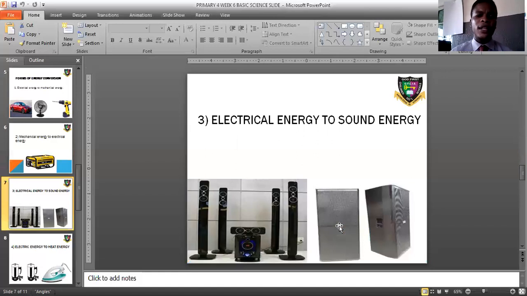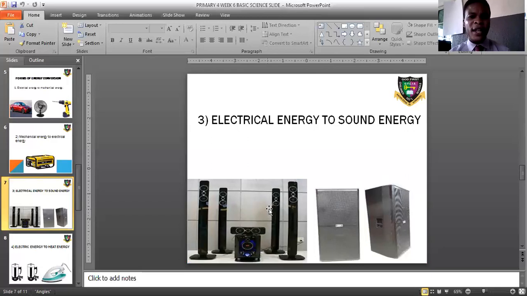Good. Now let's look into another one that says electrical energy to sound energy. How can we convert electrical energy to sound energy? Look at the diagrams we have here. We have a diagram of a home theater. These are home appliances that produce sound, isn't it?